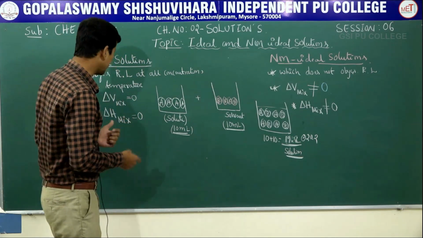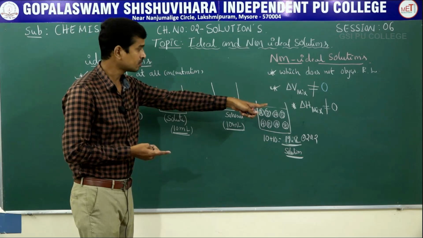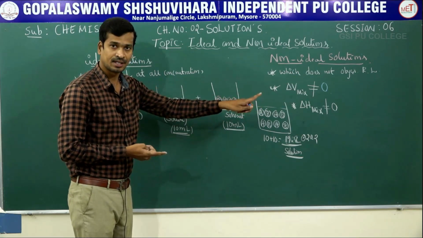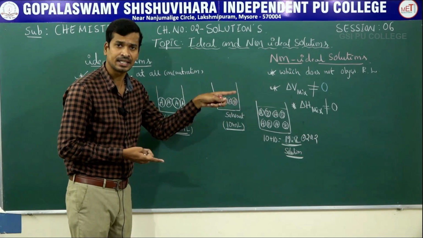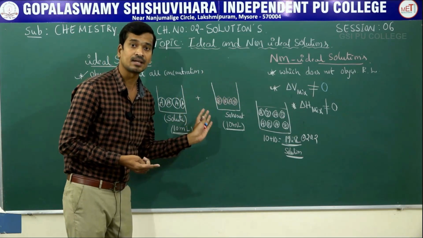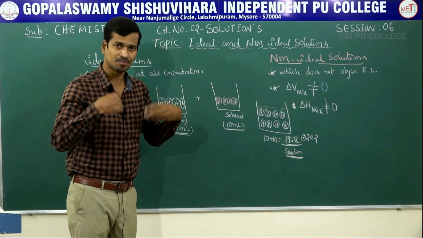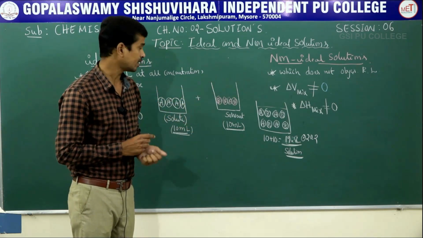How to understand why it does not change, why it changes? Suppose the delta H is less than 0, means negative, it is called an exothermic reaction. Suppose the delta H is positive, it is called an endothermic reaction. Clear? Endo means heat is absorbed, exo means heat is liberated.